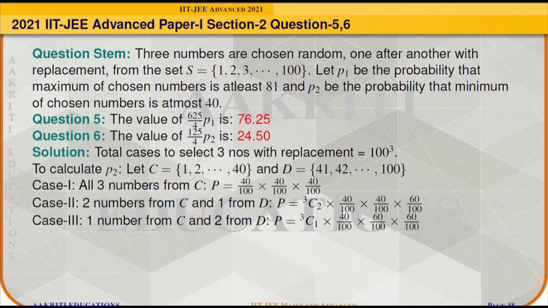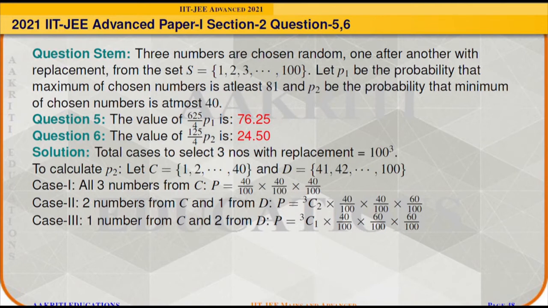Now the probability in case 1 will be 40 by 100 times 40 by 100 times 40 by 100. Probability in case 2 will be 3C2 times 40 by 100 times 40 by 100 times 60 by 100. Because these two numbers from set C and one number from set D can be arranged in 3C2 ways.